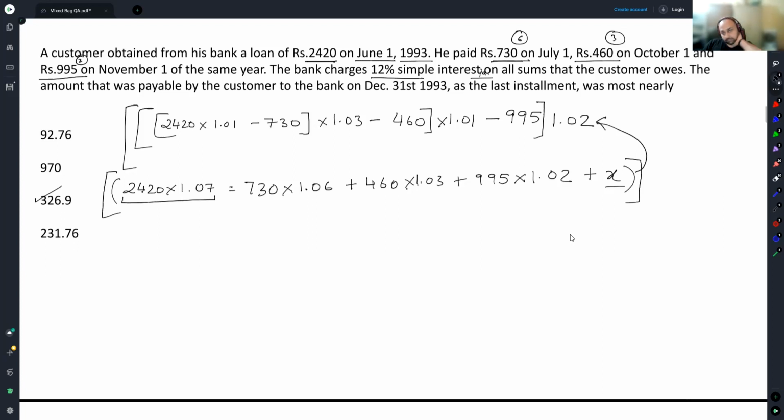At least within this, you can even look at the unit digit and then reach the answer. What will be the unit digit here? Can you see? 0.4. On the LHS, the unit digit will be 0.4. Yes, something will be 0.4. What will be the unit digit here? 0.8. Unit digit here, 0.8.